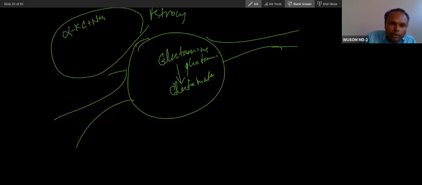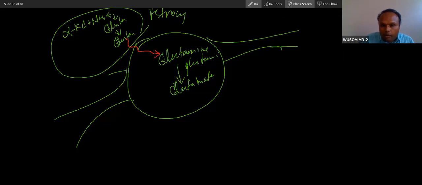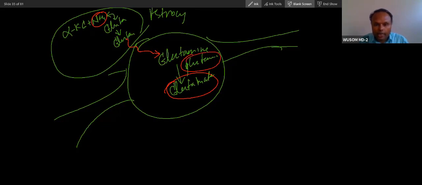Ammonia will form the same way I discussed. It is a reversible reaction; it will form glutamate, from glutamate, glutamine, and glutamine will go into the neuronal cell, and from it glutamate will be produced. So if ammonia becomes very high, what will happen? This reaction will not be facilitated, because high ammonia will poison this enzyme, glutaminase.